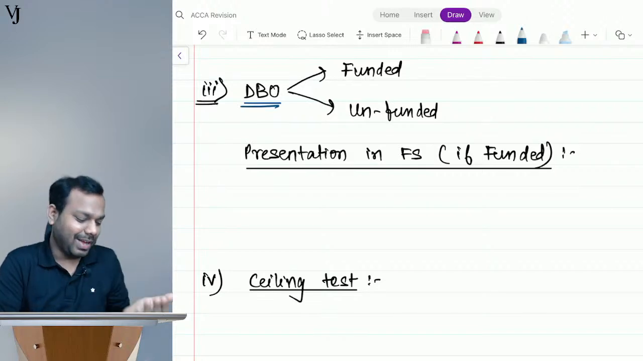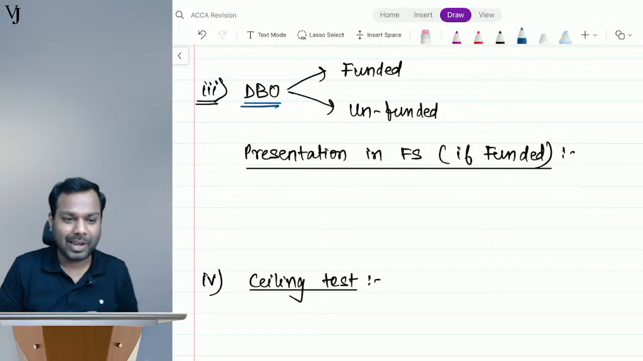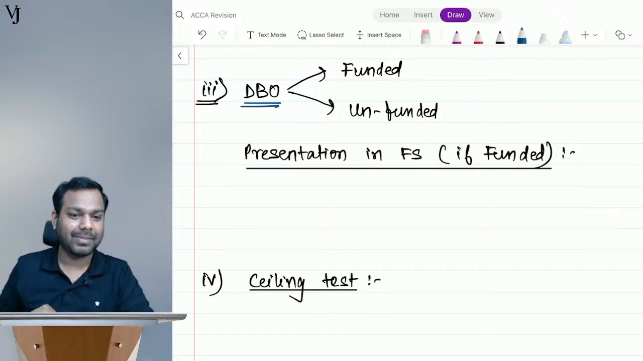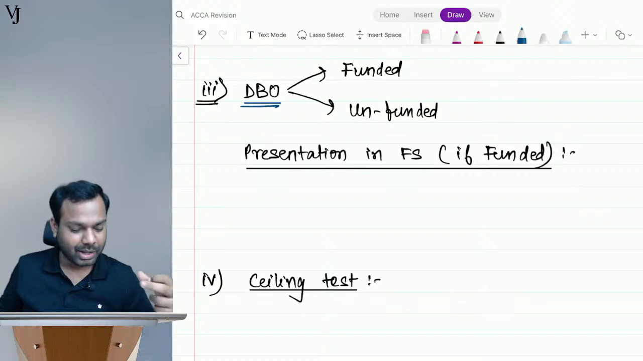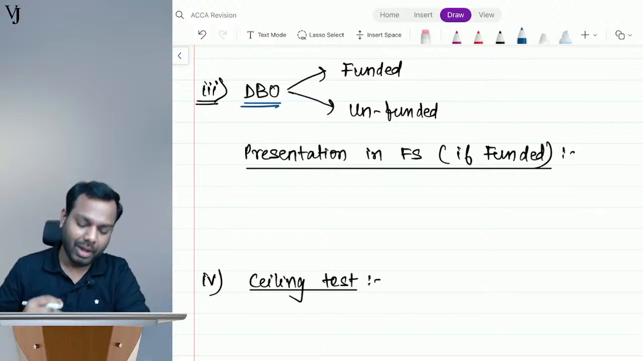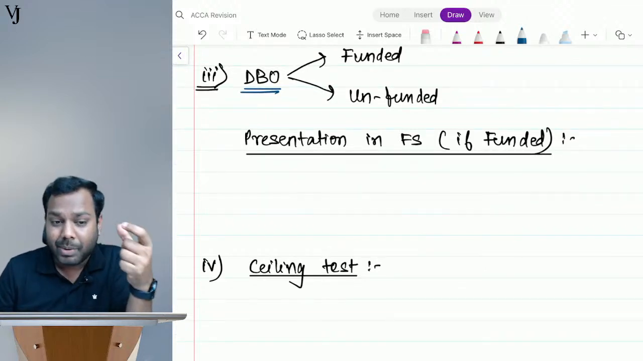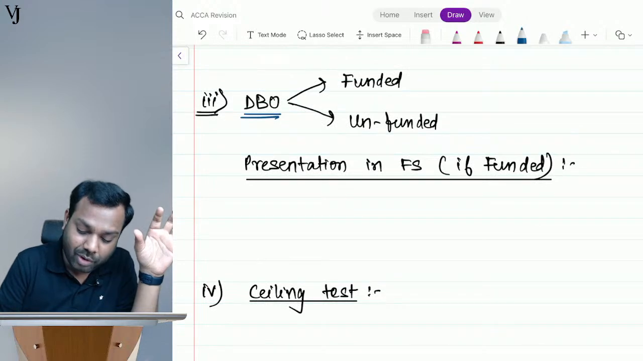So what will I do? Every month I will start accumulating the funds for that, right? Every month I will start contributing the funds for that. Now, when I start contributing the funds for that and I fund it, that's called a funded scheme.